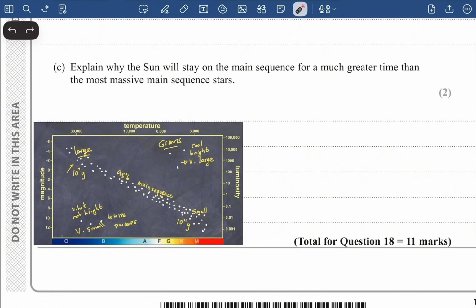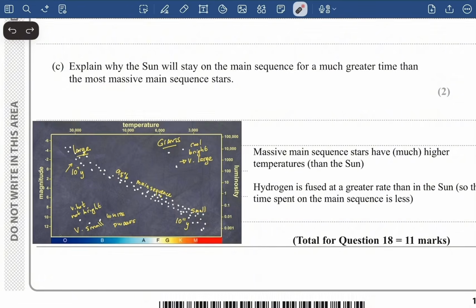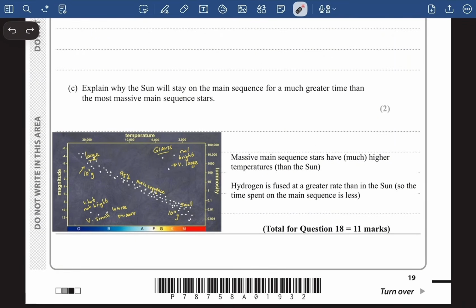So the hydrogen is going to get used up quickly and they are going to be converted into a red giant very soon compared to the Sun. So this is going to be our answer. Most massive main sequence stars have much higher temperature than the Sun. Hydrogen is fused at a greater rate than in the Sun. So the time spent on the main sequence is going to be less compared to the Sun.